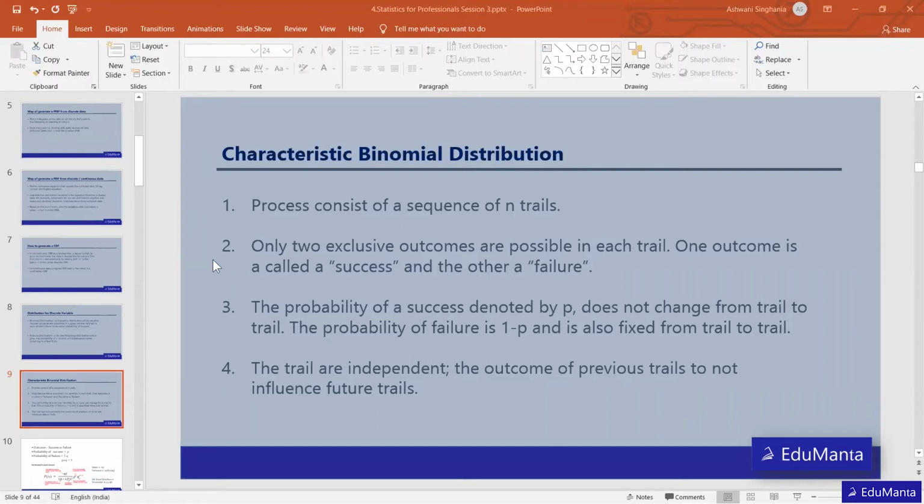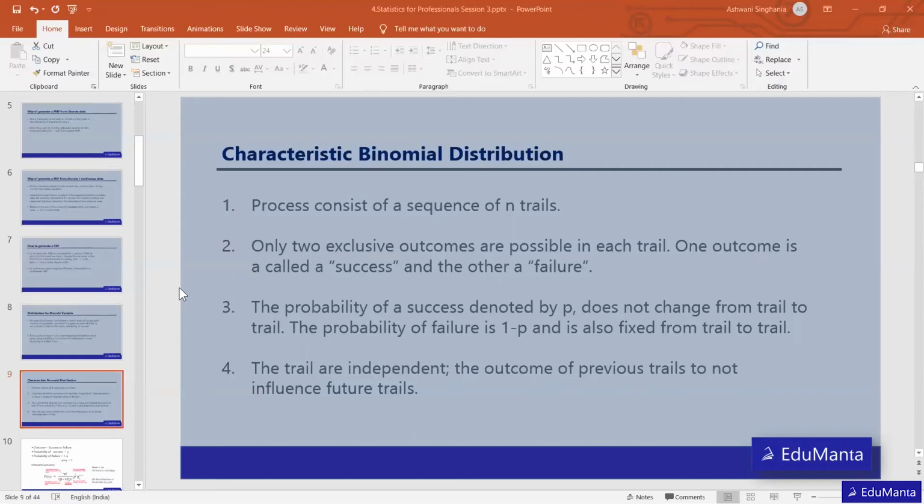So I'm just going to repeat once again what is binomial distribution and what are the characteristics. In the case of binomial distribution, these 4 conditions should be fulfilled. First, there should be a sequence of trials. If I say I toss a coin 1 time, that is not binomial distribution. There should be a sequence, 10 times, 20 times, 30 times.